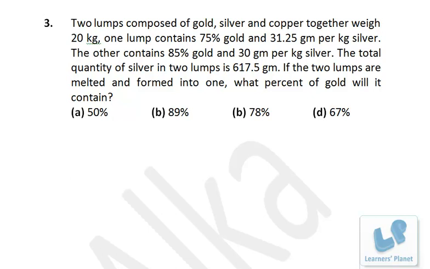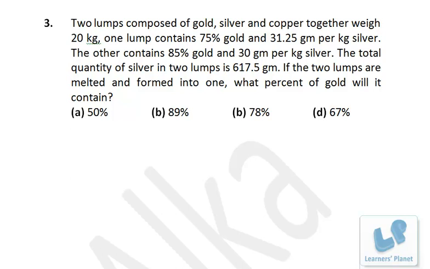Now this question from alligations and mixtures. Two lumps composed of gold, silver and copper together weigh 20 kilogram. One lump contains 75% gold and 31.25 gram per kilogram silver. The other contains 85% gold and 30 gram per kilogram silver. The total quantity of silver in two lumps is this. If the two lumps are melted and formed into one, what percent of gold will it contain?